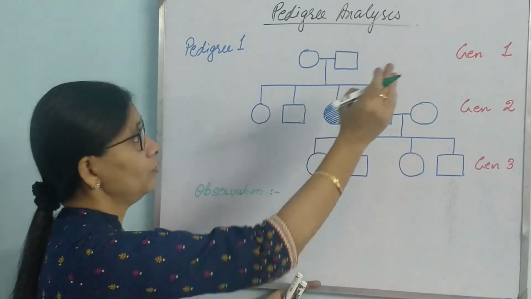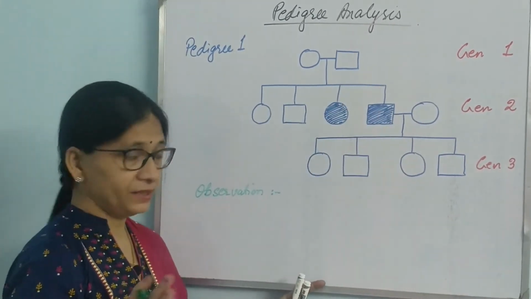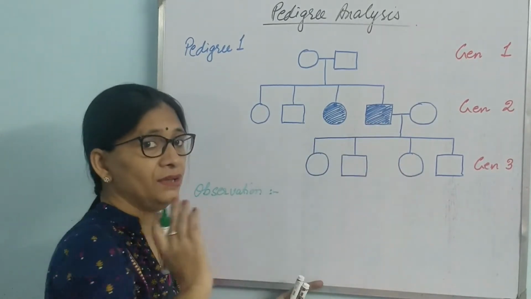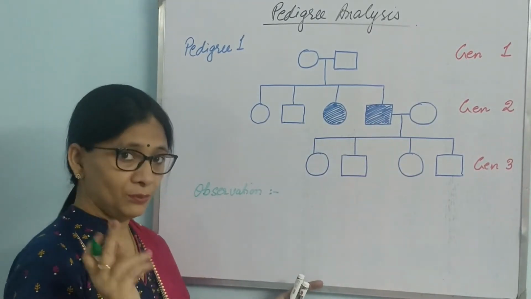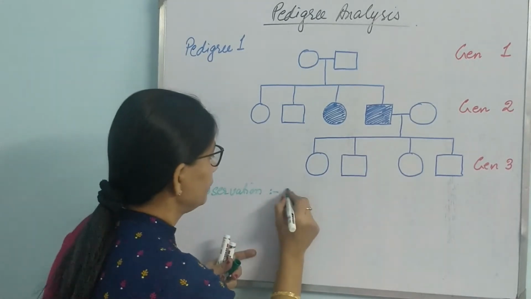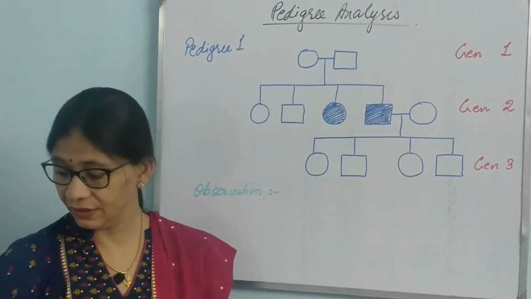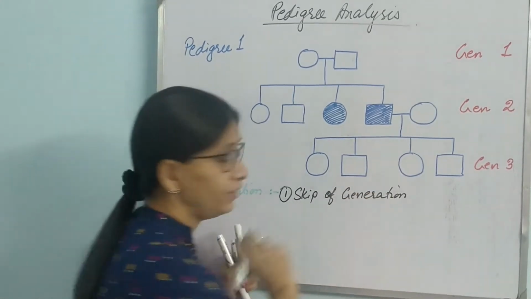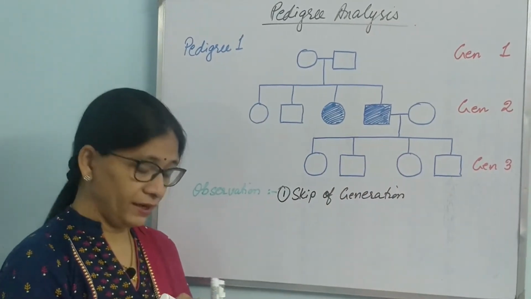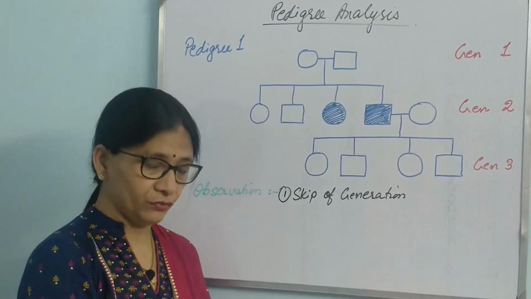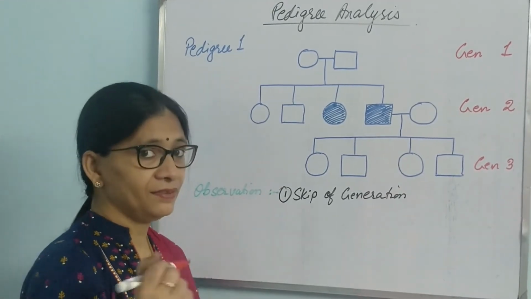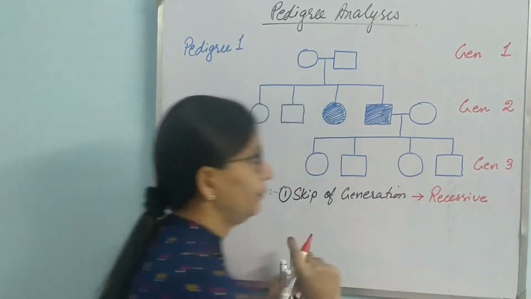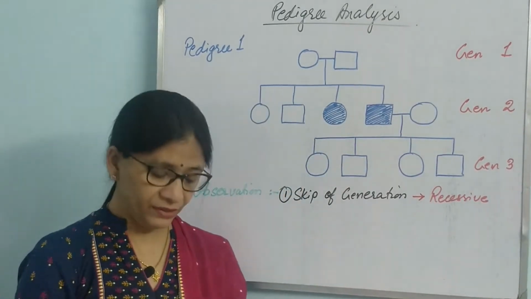The first generation is not affected. The second generation is affected. The third generation is not affected. So observation 1 is skip of generation. The inference from skip of generation is that it is a recessive trait, because otherwise skip of generation will not be seen.